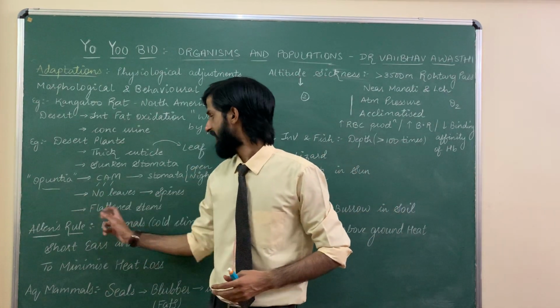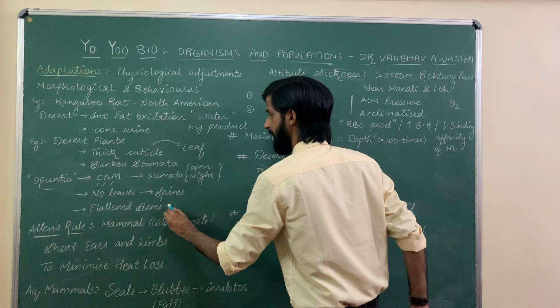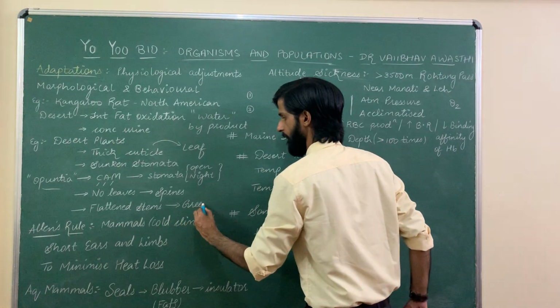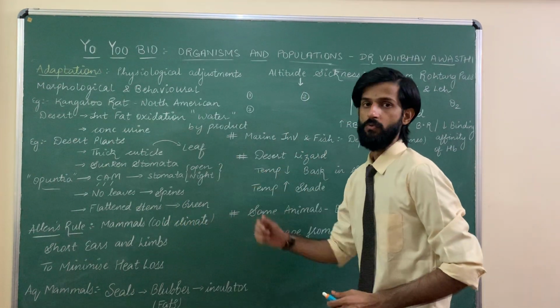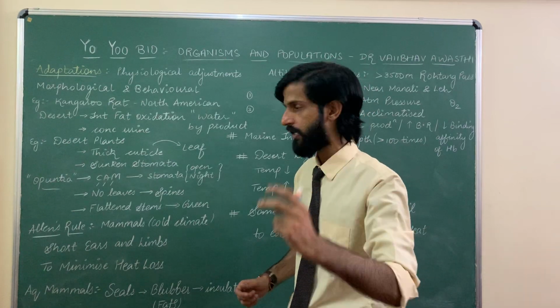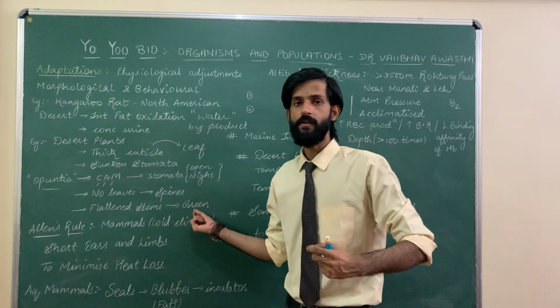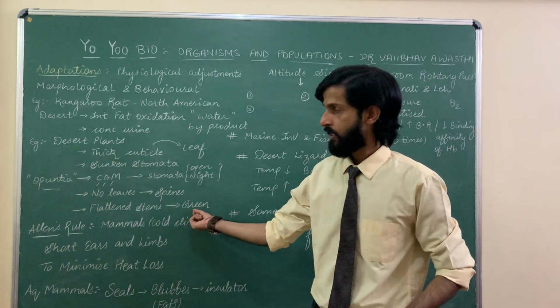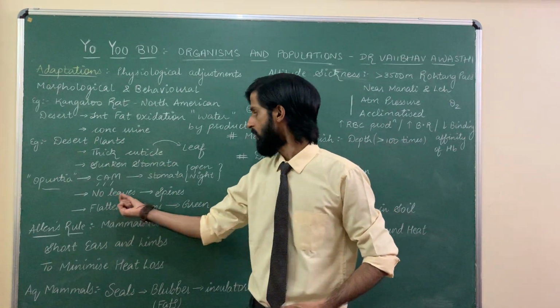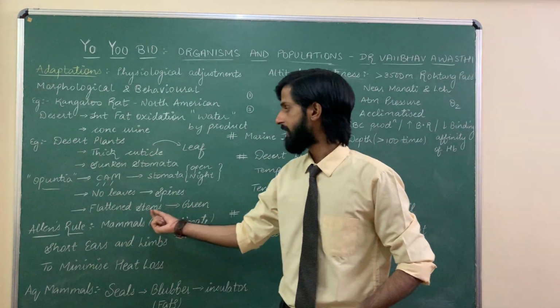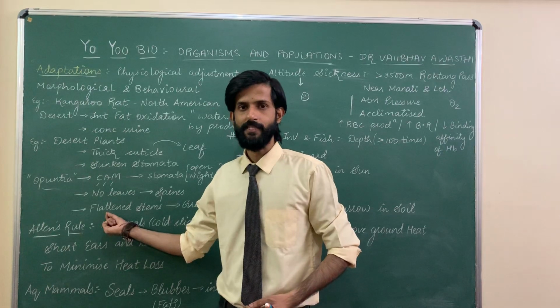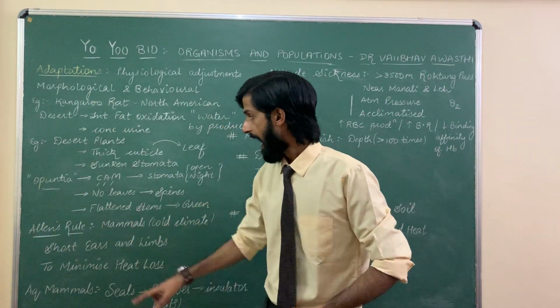Lastly, Opuntia has flattened stems and the stems are green in color. You can have this for MCQ. Stem of Opuntia, remember two qualities. Number one, green, because they will carry out the process of photosynthesis. What leaf was supposed to do, stems will do it. Secondly, the stem is flattened. That's another MCQ.